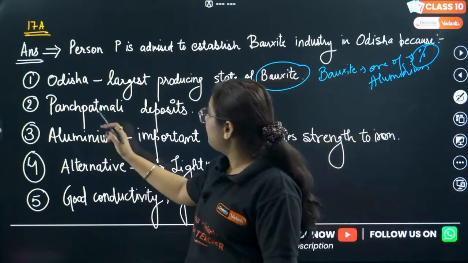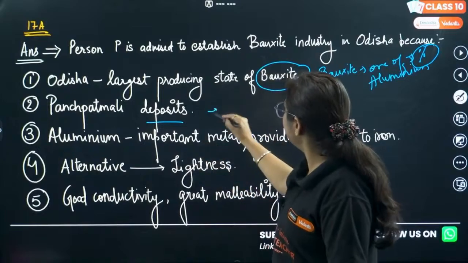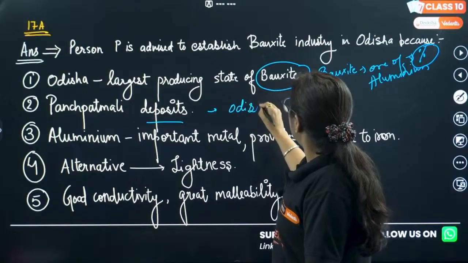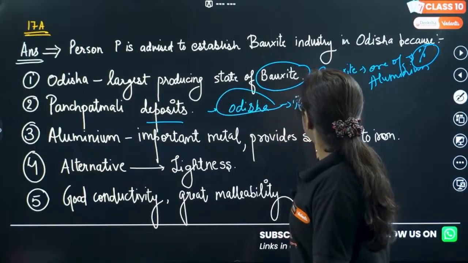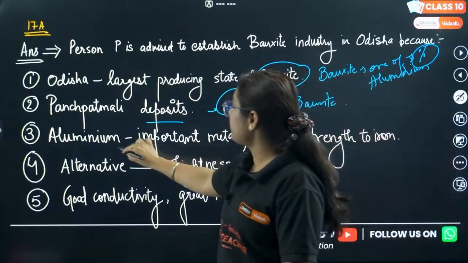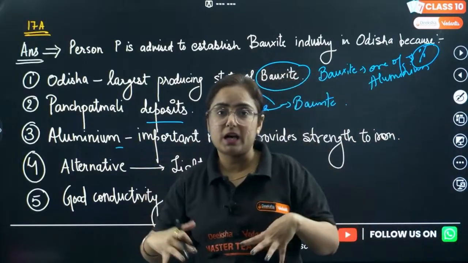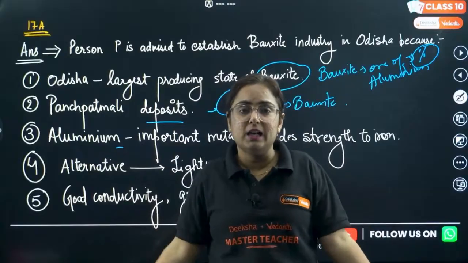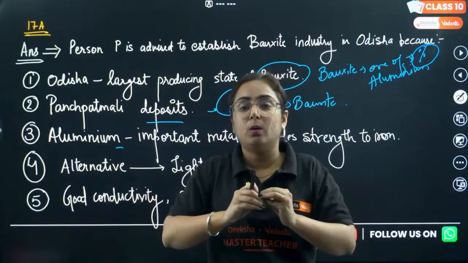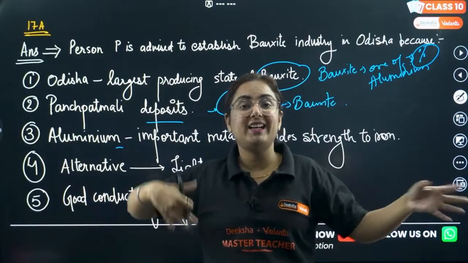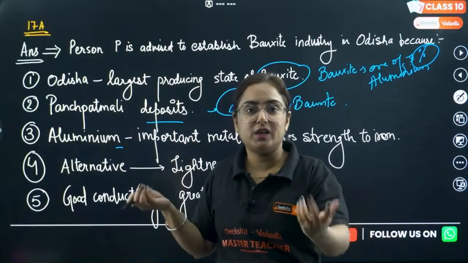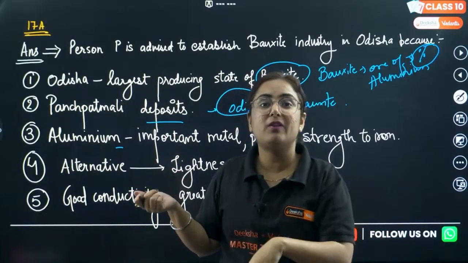Then we talk about the Panchpatmali deposits. Basically, this is in Odisha. These are the deposits where bauxite ore is present in large quantity. This can be a point. If we talk about aluminium, it is in high demand in the market, and if Person P is living in Odisha, this can be a perfect venture because aluminium is an important metal that provides strength to other metals like iron. So whenever metallurgy is done for iron, we use aluminium to provide strength.